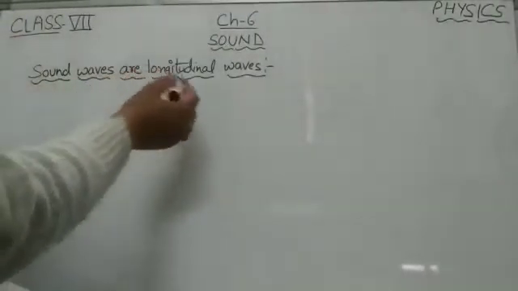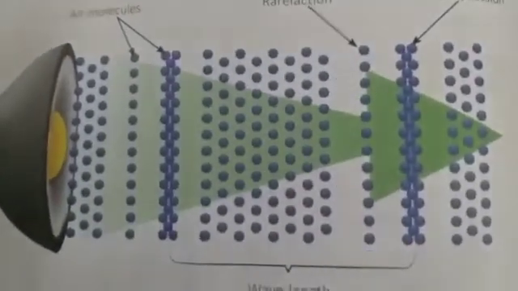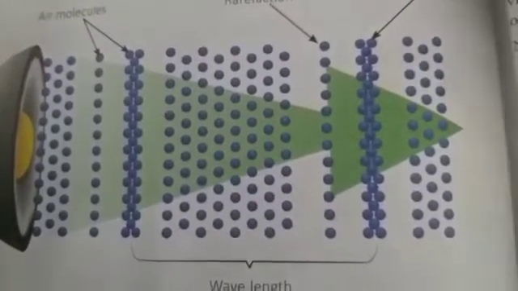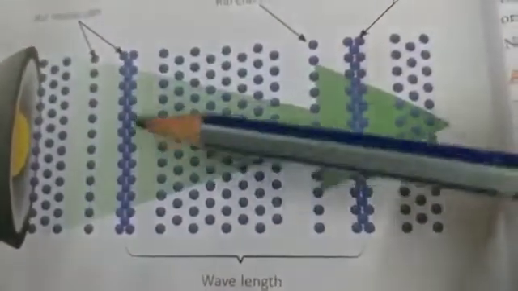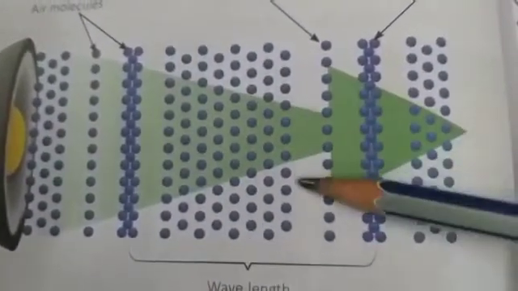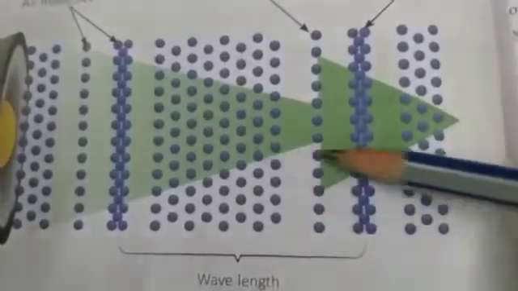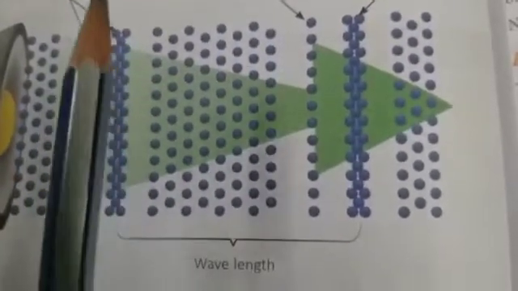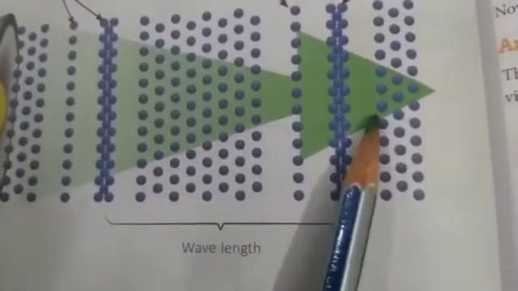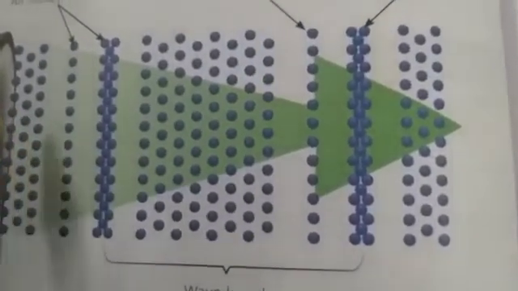So now what we are saying? We are saying sound waves are longitudinal waves. Why? Because the particles of the medium through which the sound travels vibrate parallel to the direction that the sound wave moves.